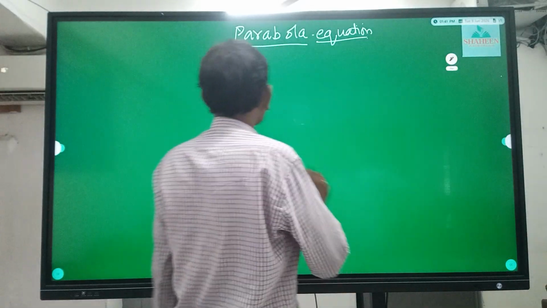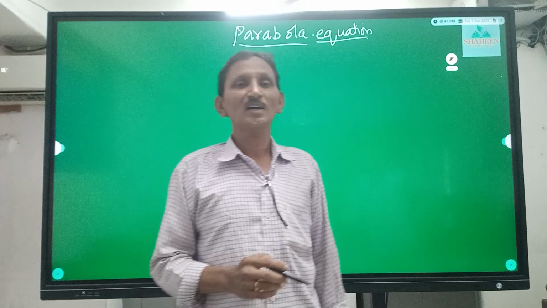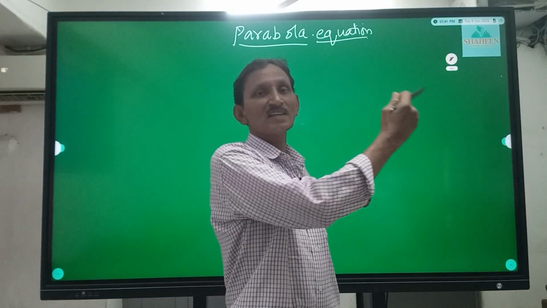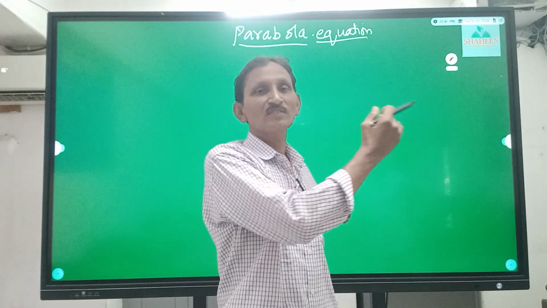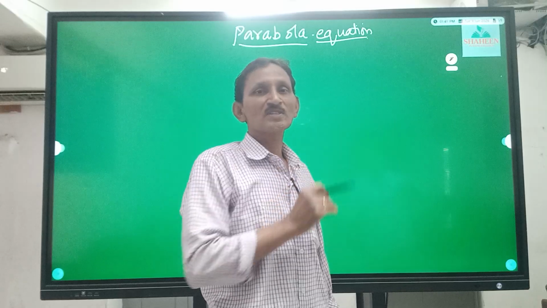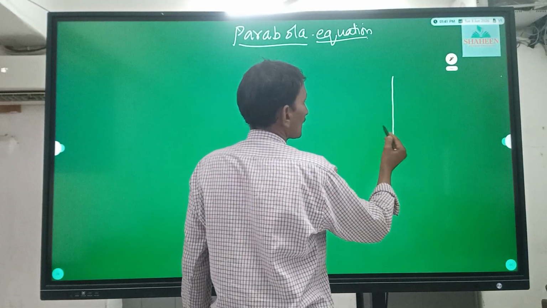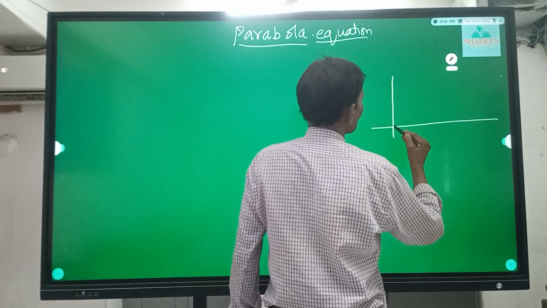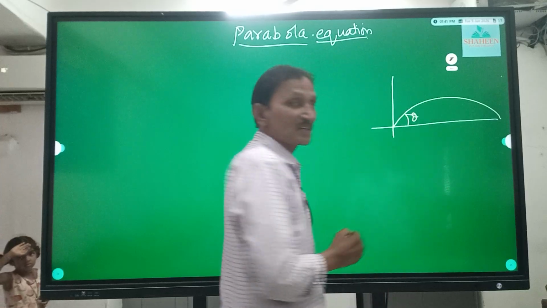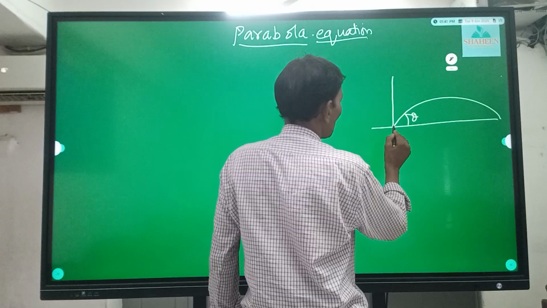Consider a body projected other than 90 degrees. If a body is projected other than 90 degrees, it travels in the horizontal direction and reaches the other side of the horizontal surface. If a body is projected at an angle theta, let us consider one angle, theta less than 90 degrees, it starts with some initial velocity.